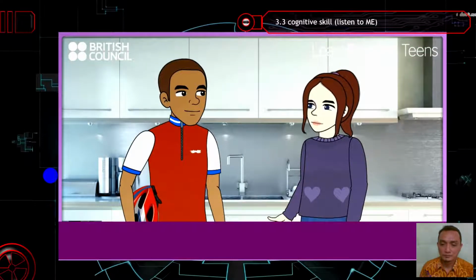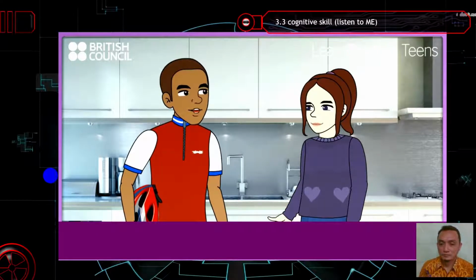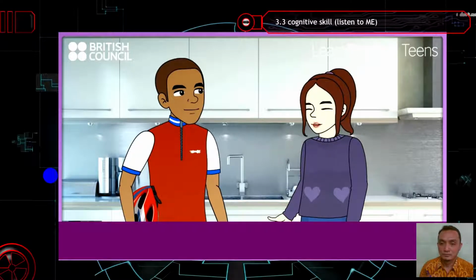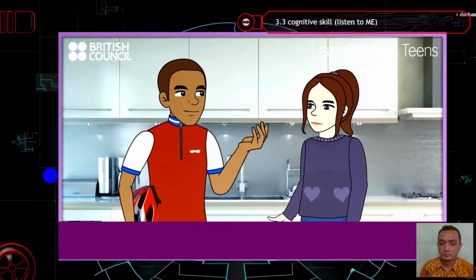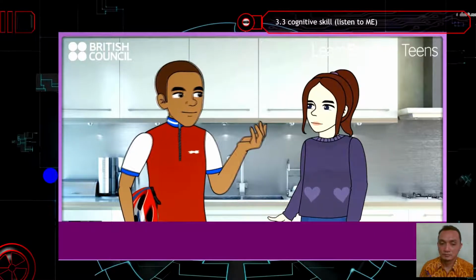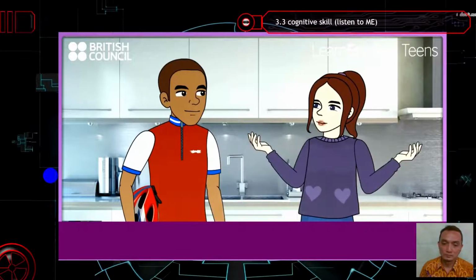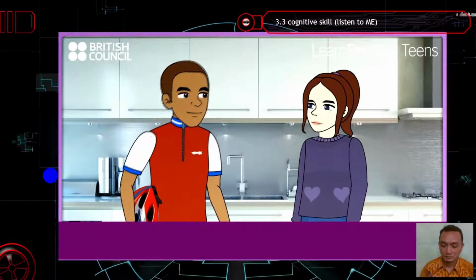Oliver will be back soon. Did he know you were coming? Yes, we spoke earlier. We're going to do a bike race, so we want to plan our training schedule. That sounds serious. When is it? In about a month. It'll be hard, but we're going to do loads of training. Long distance rides at weekends and shorter rides during the week. Wow! But you won't be training every day, will you? That's what we're going to talk about now.